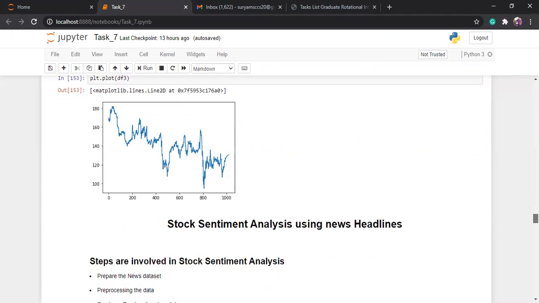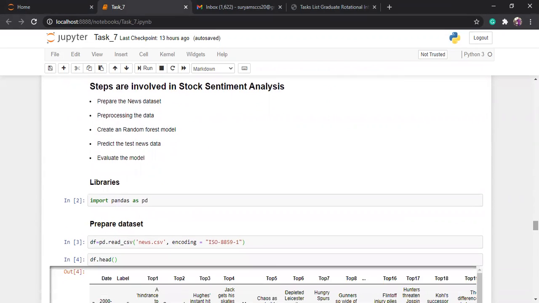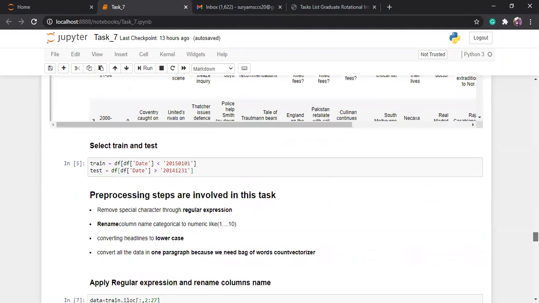My next objective is sentiment analysis using news headlines. What are the steps involved in this project? Prepare the news data set, pre-process the data, create a random forest model, predict the test news data, and evaluate the model. First of all, I can prepare the news data set through pandas. I can easily download the data set from Kaggle or any other source.